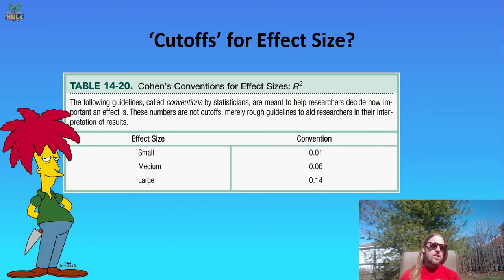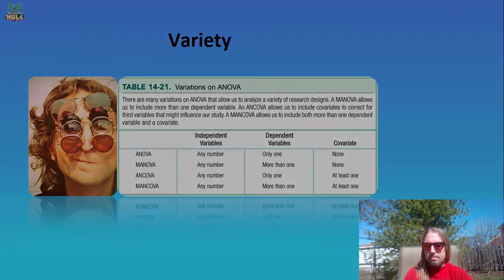Remember that when you get an effect size, they tend to be fairly small numbers, and so Cohen gives us some metrics for determining how large our effects really are. In behavioral sciences, we would say that if your R squared is between 0.01 and 0.06, then you have a small effect size. If it's between 0.06 and 0.14, you have a medium effect size. And if it's above 0.14, you definitely have a large effect size.